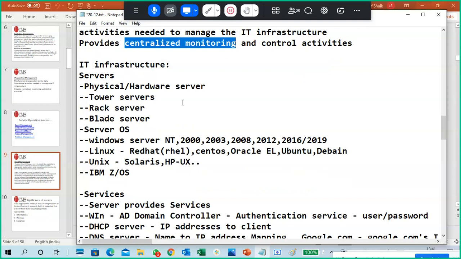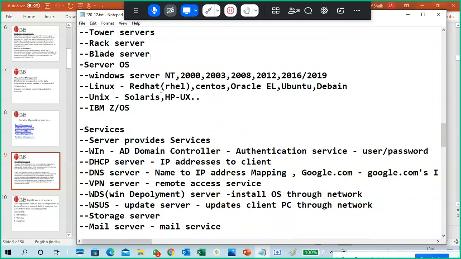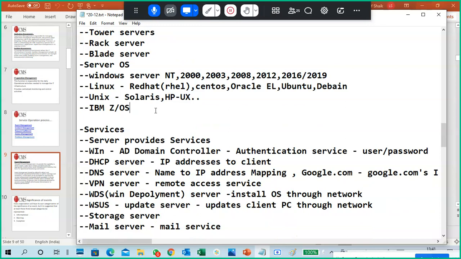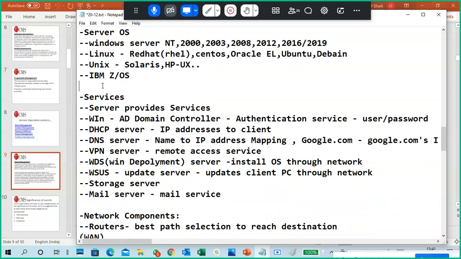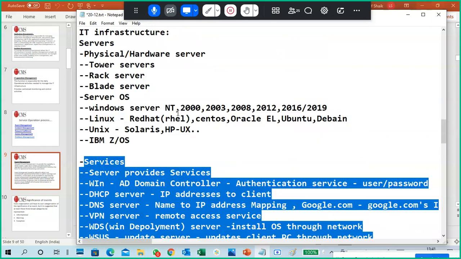Here, what is IT infrastructure? A lot of people will say IT infrastructure, but what is it? IT infrastructure means the different types of servers we are using: physical servers like tower servers, rack servers, blade servers, and servers based on operating system, like Windows servers, Linux servers, Unix servers, IBM servers, mainframe servers. So different types of servers are there. I have given only a list of the services provided from the servers.